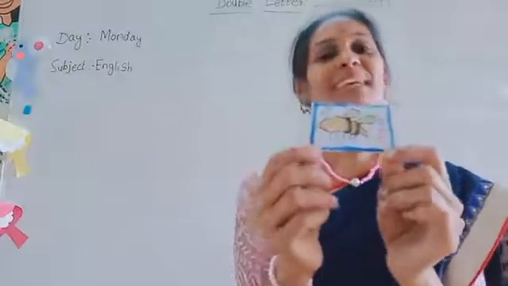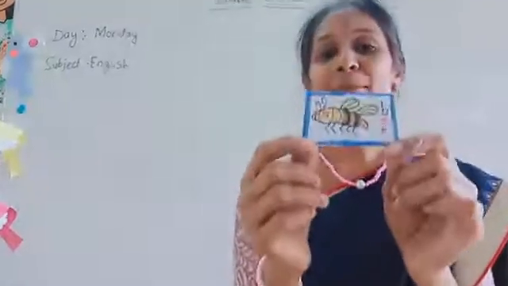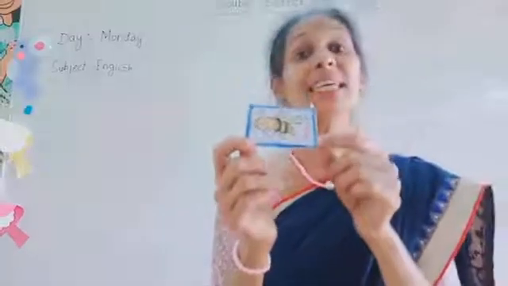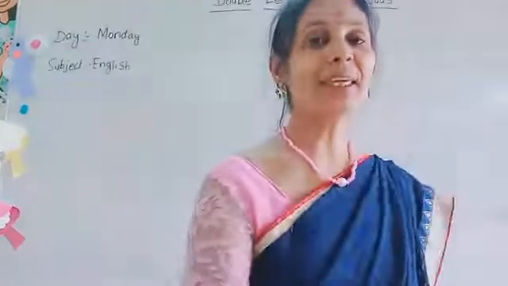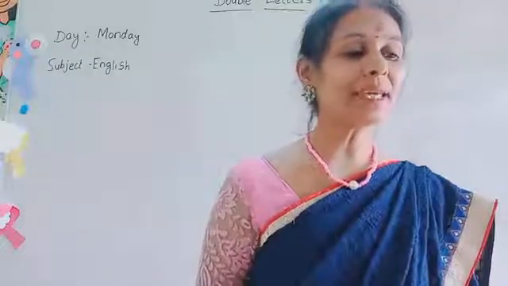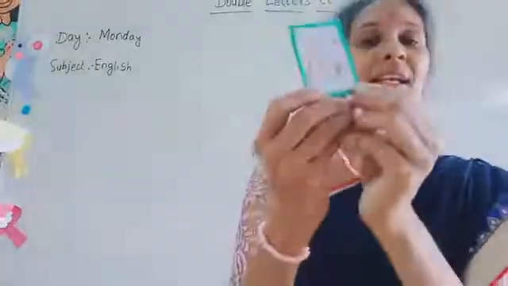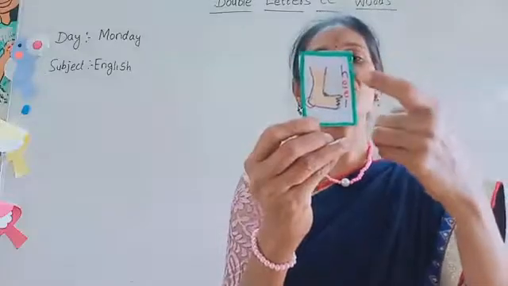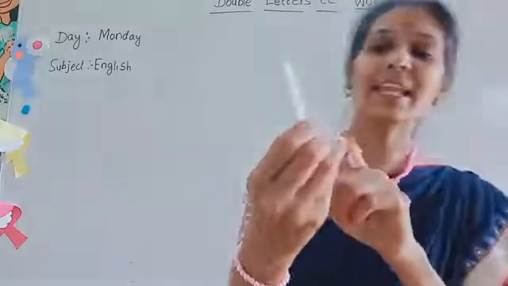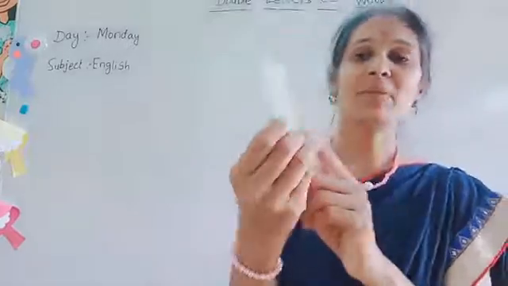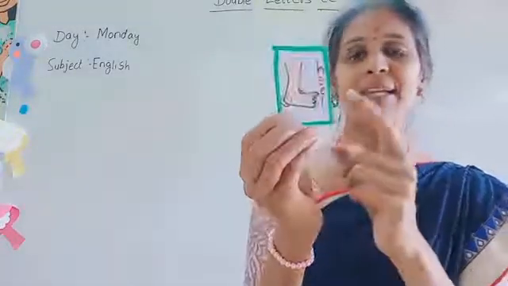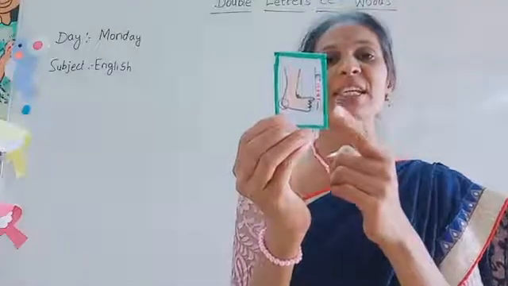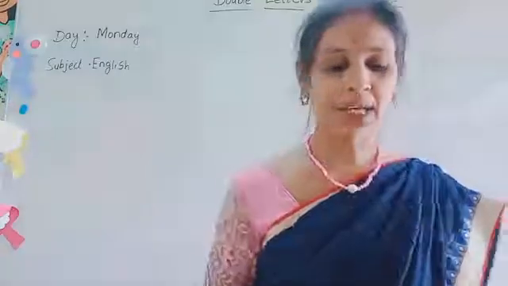Come on, tell me. This is bee, Madhumakki. Yes, B-E-E, bee. Okay? Then, which picture is this? Heel. H-E-E-L, heel. Heel means ADI. H-E-E-L. Heel. Okay.